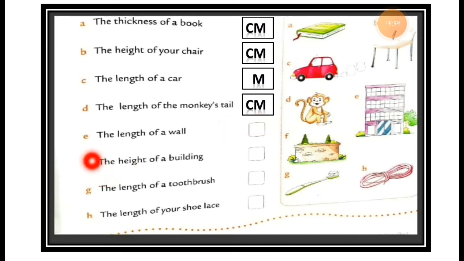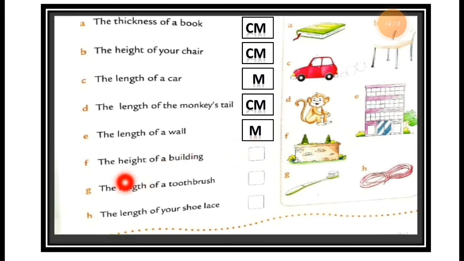Now number E, the length of a wall. Here is the length of this wall. This is long, right? Here you can see the height of the wall. So you can measure the thing in a meter because this is long. The length of this wall is not short, it is long. So for the long length, we can use the meter.